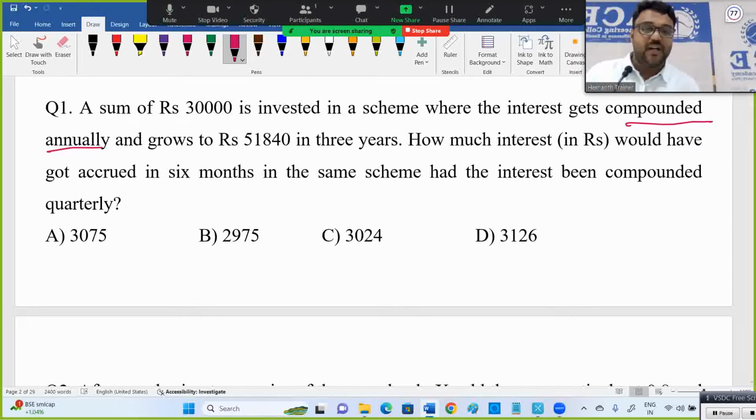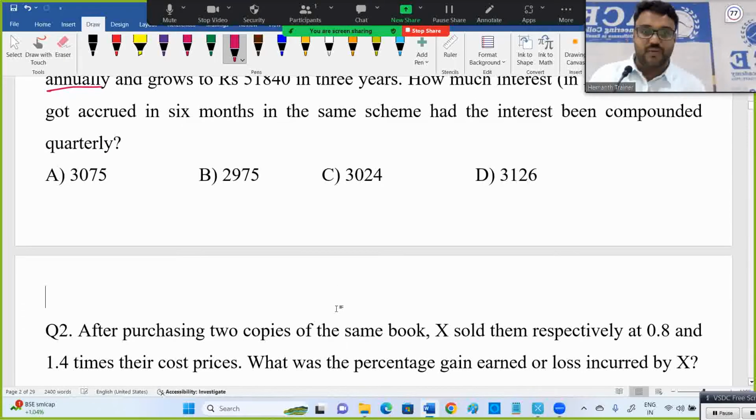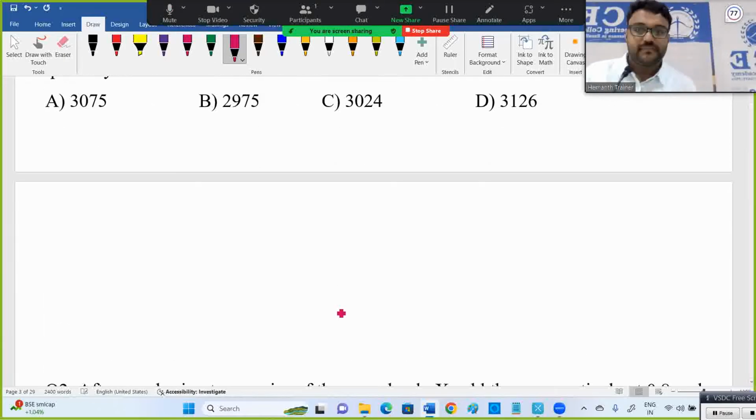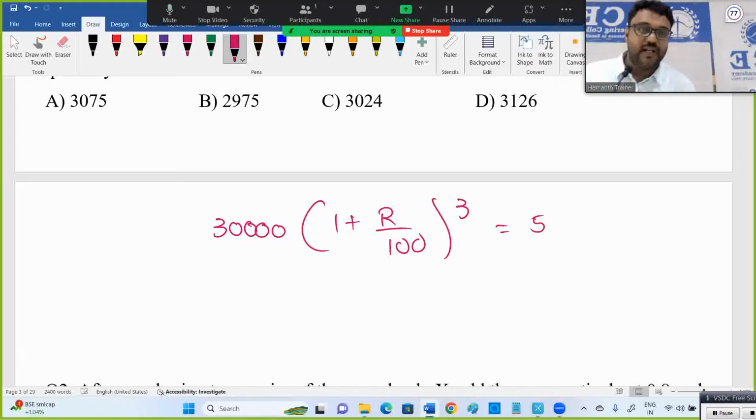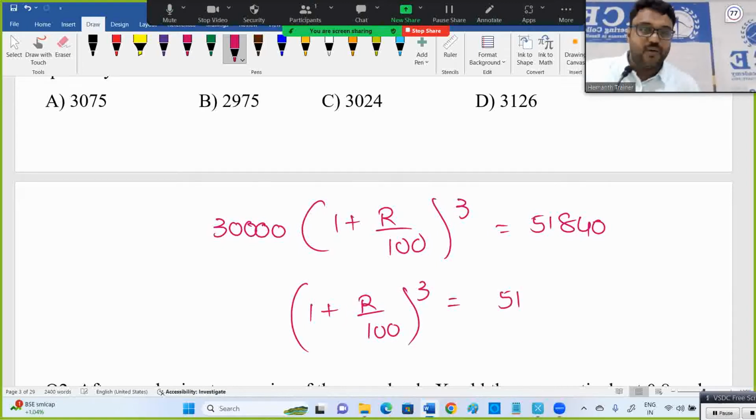Now here, first what I need to calculate is the rate of interest. So 30,000 becomes 51,840. With a certain rate of interest, in 3 years 30,000 becomes 51,840. Right. Now (1 + r/100) whole cube must be equal to 51,840 divided by 30,000.